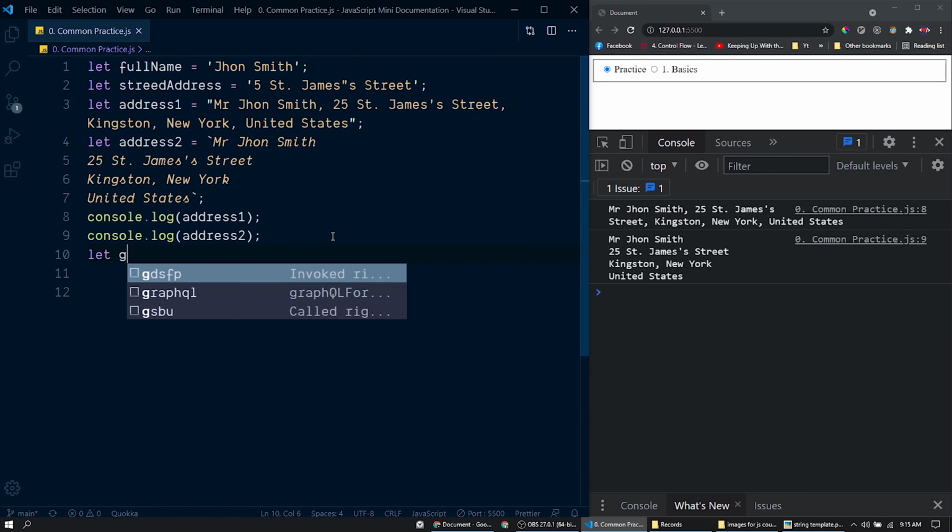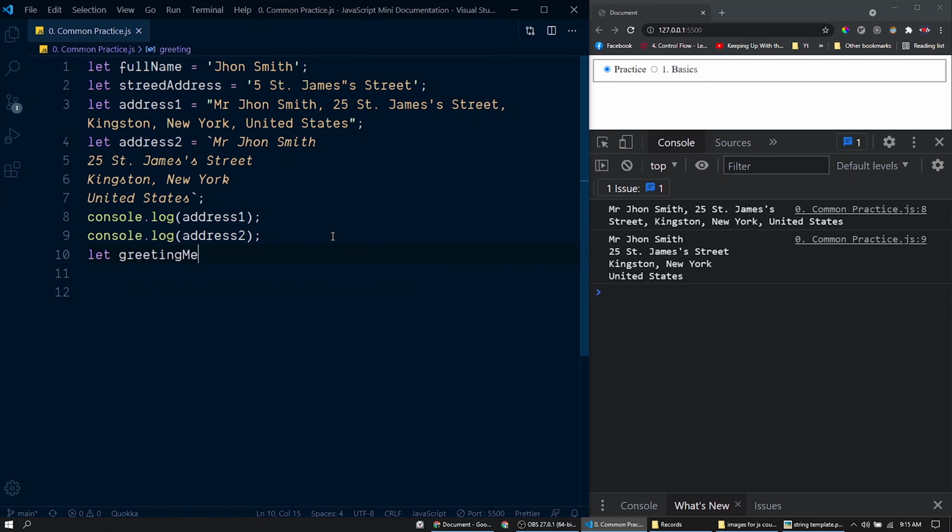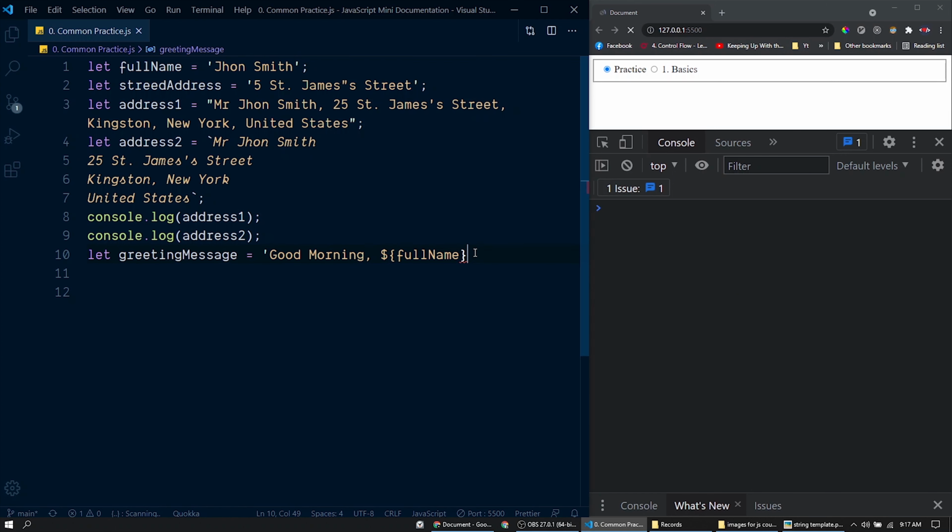Let's declare a new variable, greetingMessage. Now let's assign the message here, good morning. Now instead of hard coding this name here, we'll be using string interpolation. For that, we could do this: a dollar sign, then a pair of curly braces. Within that, we can provide this variable name, fullName here. Instead of these single quotes, it should be backticks. So here we have the template string.